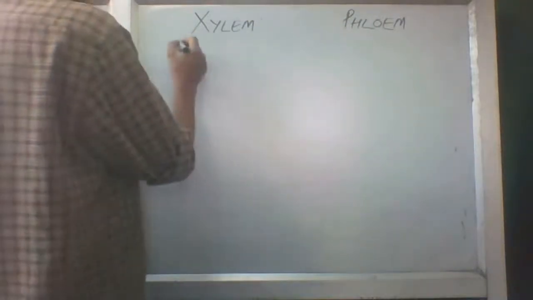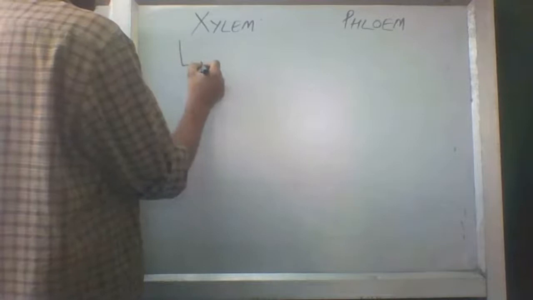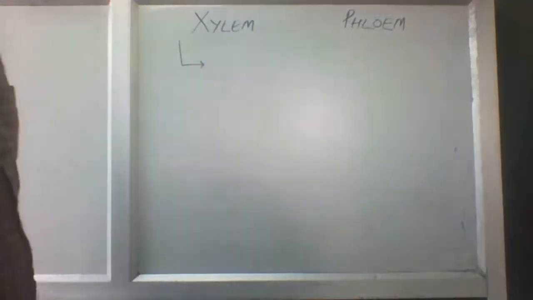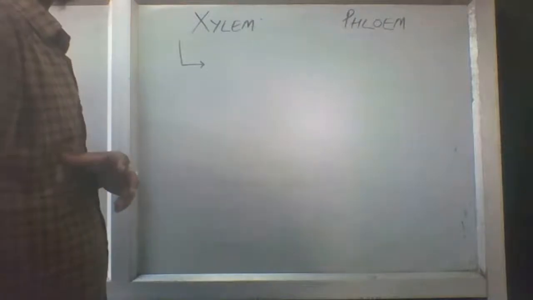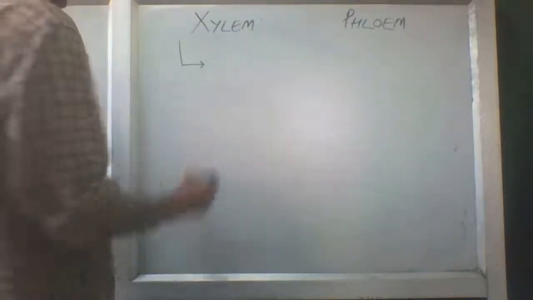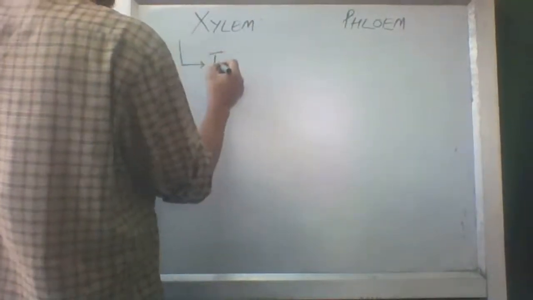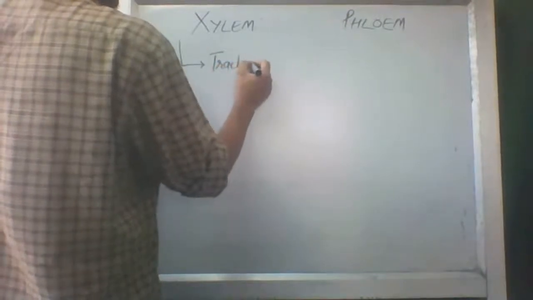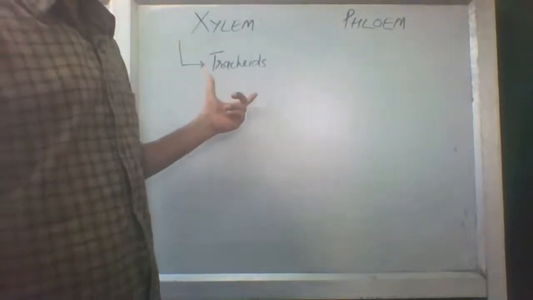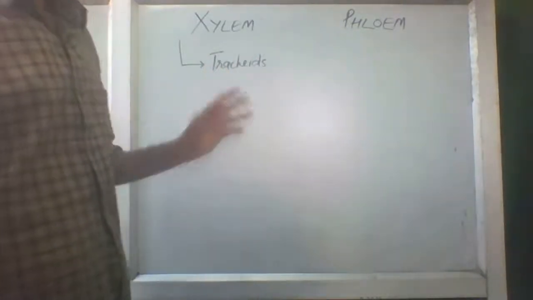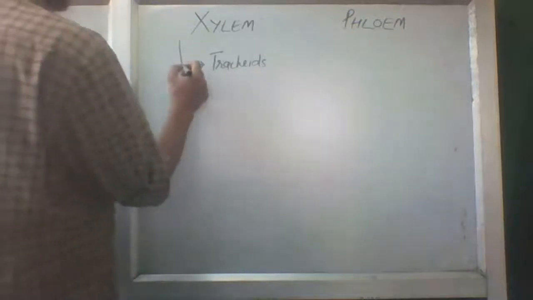What are those? Number one, tracheids. These are called tracheids. Xylem has one part that is tracheids. Second is vessels.